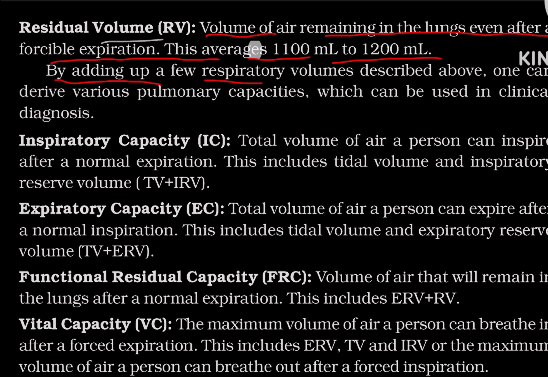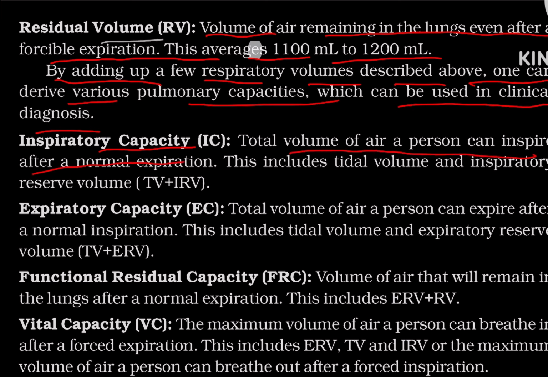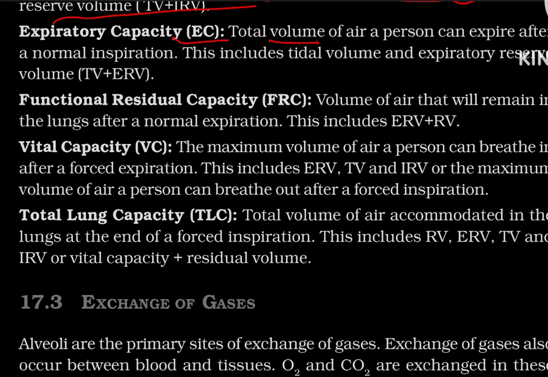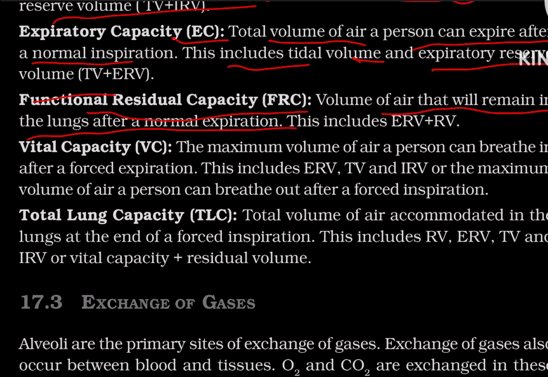By adding up a few respiratory volumes described above, one can derive various pulmonary capacities which can be used in clinical diagnosis. Inspiratory capacity, that is IC, the total volume of air a person can inspire after a normal expiration. This includes tidal volume plus inspiratory reserve volume, that is TV plus IRV. Expiratory capacity, that is EC, the total volume of air a person can expire after normal inspiration. This includes tidal volume plus expiratory reserve volume, that is TV plus ERV. Functional residual capacity, that is FRC, the volume of air that can remain in the lungs after a normal expiration. This includes ERV plus RV.